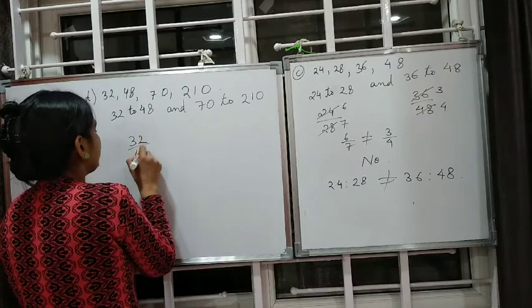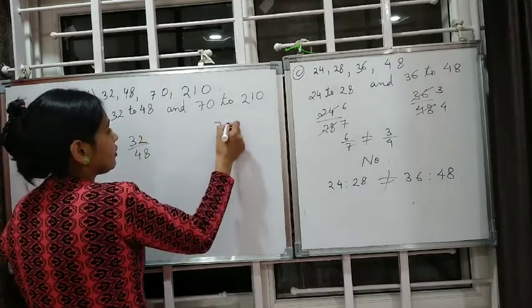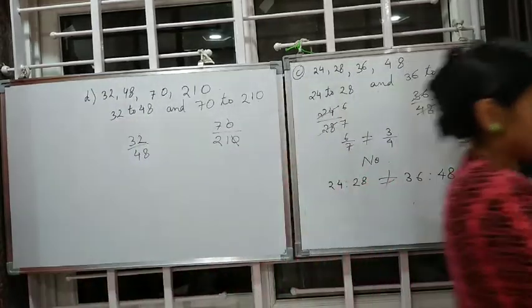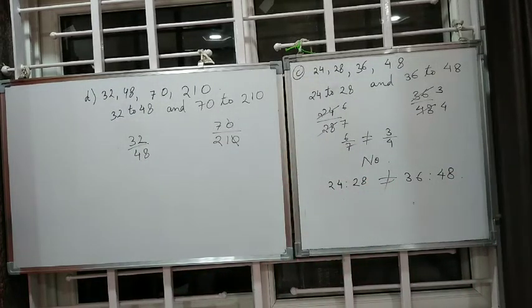So 32 by 48 and 70 by 210. 0, 0 got cancelled. 7 and 21 will go both by 7.